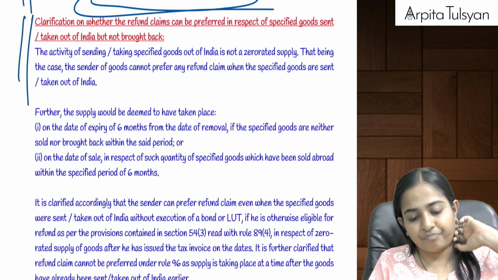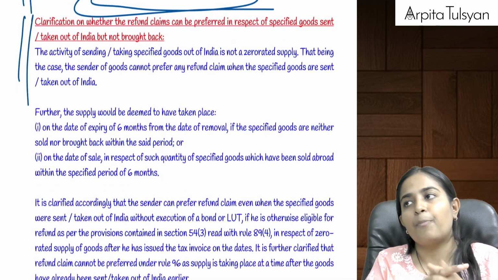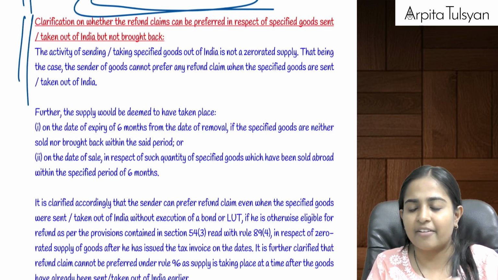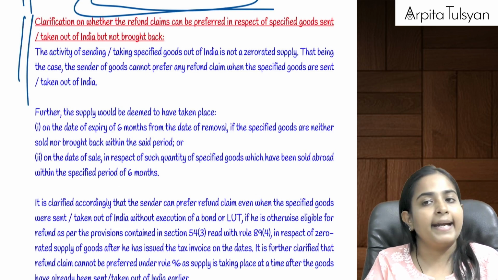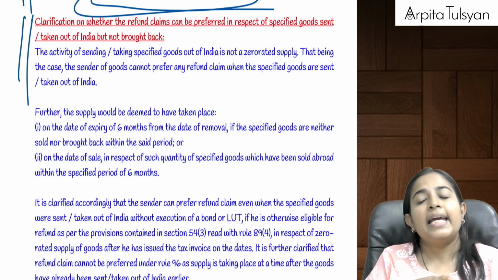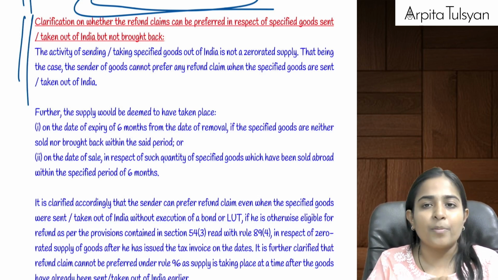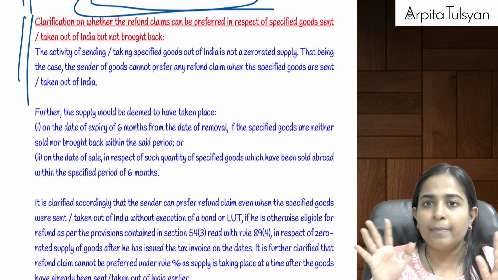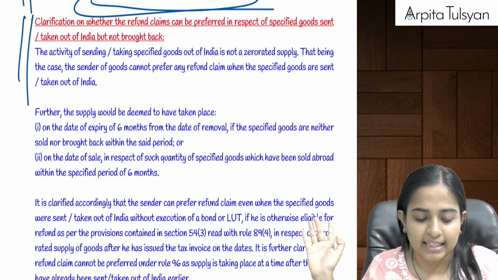Everyone here. The clarification is, suppose you have taken any goods outside India, let's say for the purpose of exhibition, etc. We studied in the last session that it is not at all considered a supply. If it is not considered a supply, it will not be considered a zero rated supply either. So at that time there will be no payment of taxes, nothing will apply.